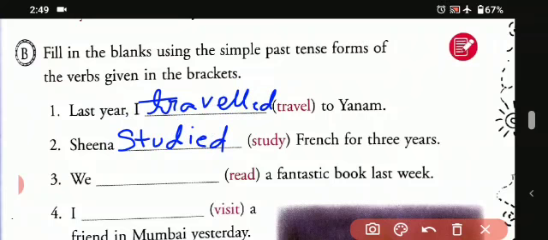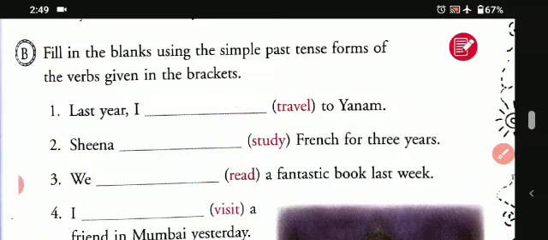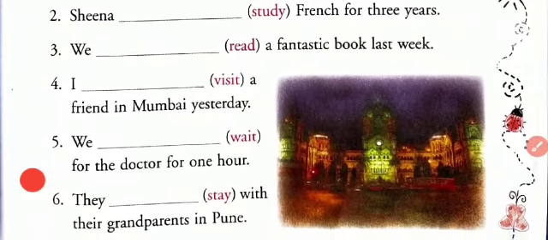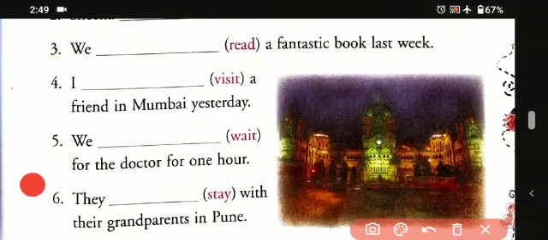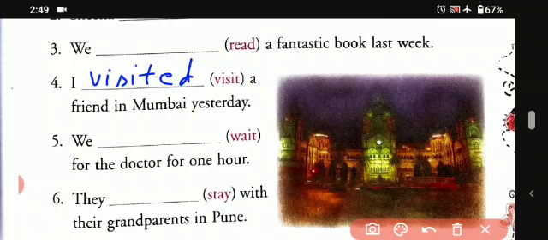Then third one, we dash a fantastic book last year. So we read a fantastic book last year. So it has already happened in the last year. Then we have another one, that is fourth one. I dash a friend in Mumbai yesterday. I visited. Okay, so V-I-S-I-T-E-D. I visited a friend in Mumbai.